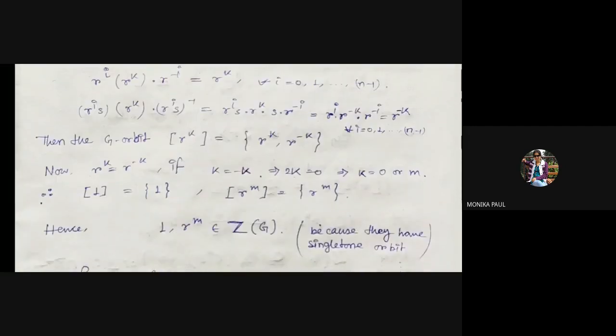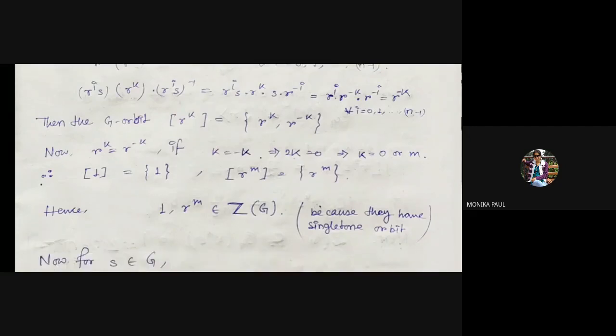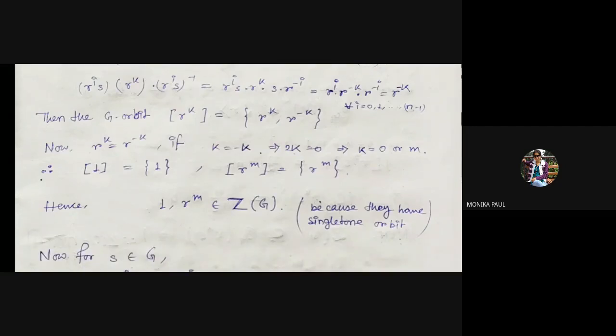So the G orbit, the conjugacy class represented by r to the power k, becomes r to the power k and r to the power minus k. Now suppose r to the power k is equal to r to the power minus k. This is possible only when k equals minus k, which implies 2k is equal to 0, and 2k is equal to 0 only for k equal to 0 or m, because k lies between 0 and n minus 1. So there are two possible values, 0 and m, for which 2k is equal to 0.